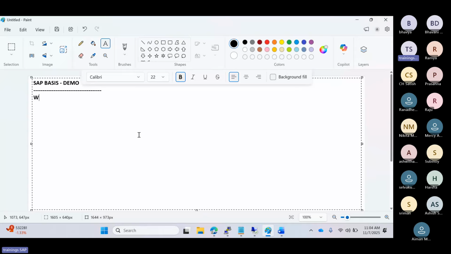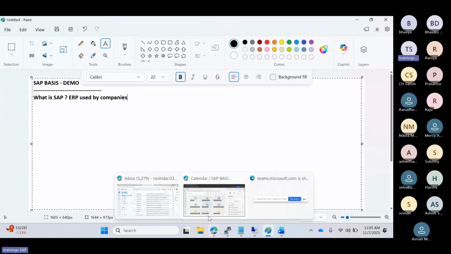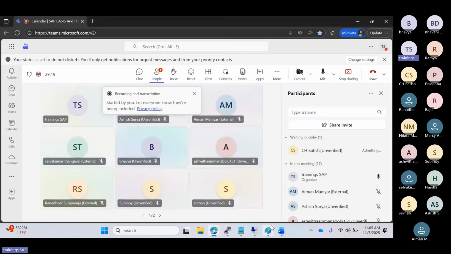So first of all, maybe many of you are aware of SAP, right? What is SAP? SAP is an application software. It's an enterprise ERP software that is used by companies nowadays. If you see, every company, every business, they are using SAP for their organizations.